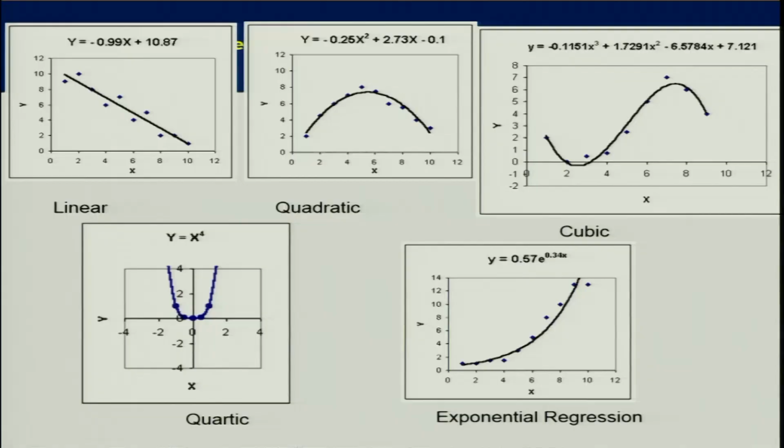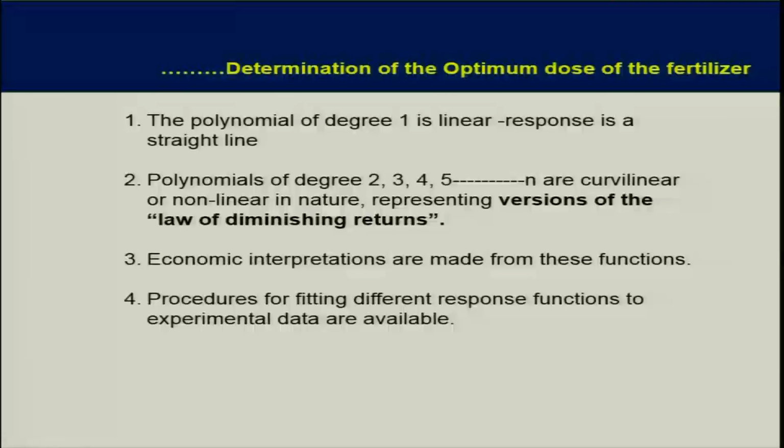And see the different forms of curves or models for the relationship between input and output. A variety of relationships can be there: linear, quadratic, cubic, quartic, exponential, and maybe some more. But most of the time in our case of field experiments, we have a polynomial kind of relationship between the data, linear and quadratic.